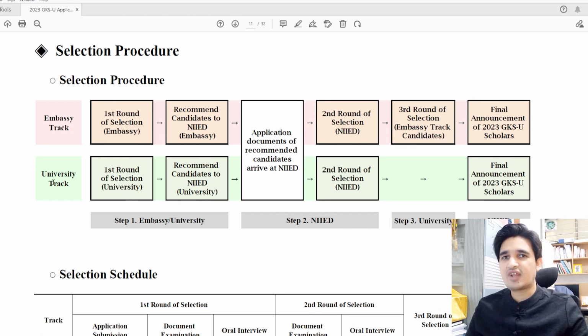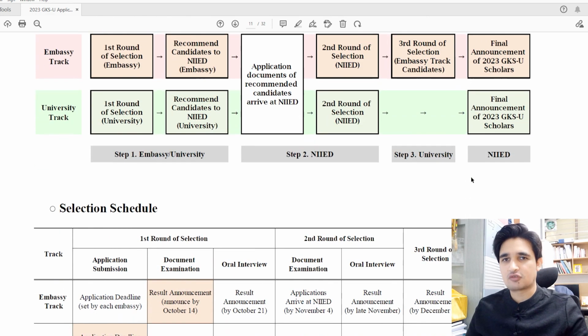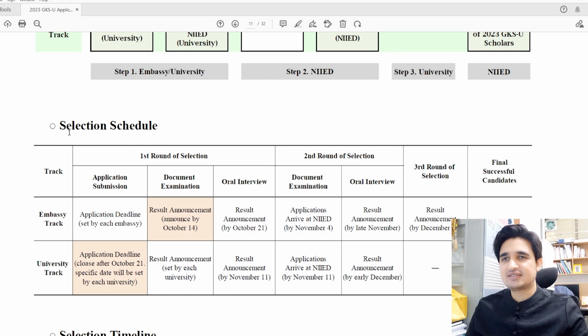But in the university track, there are only two rounds of selection. In the first round, you have to send your documents to the university, and the university recommends the candidates to NIIED. Then NIIED will evaluate your documents and announce the final candidates for this scholarship. So now we will look at the selection schedule or deadlines of this GKS scholarship. Please listen to this part very carefully because it is very important.